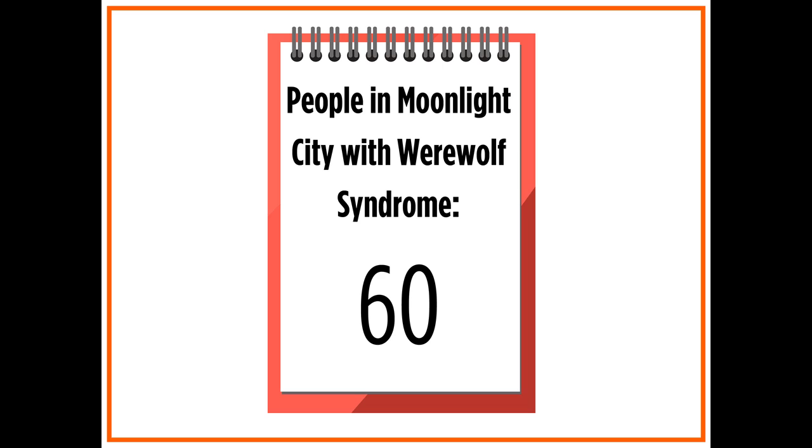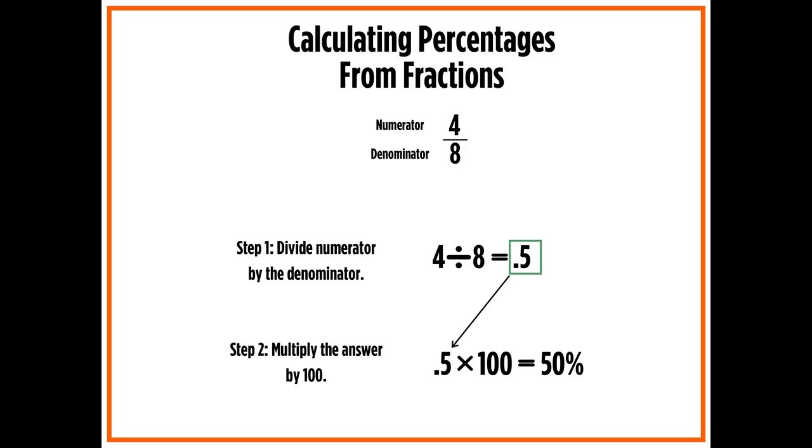Varun's next step is to analyze the data. He wants to figure out what percentage of people have werewolf syndrome. A percent is a special way of expressing a fraction as a number out of 100. For example, the fraction 4/8 can be converted to a decimal by dividing 4 by 8. It can be converted to a percent by multiplying the decimal by 100. So the fraction 4/8 is equal to 50%.